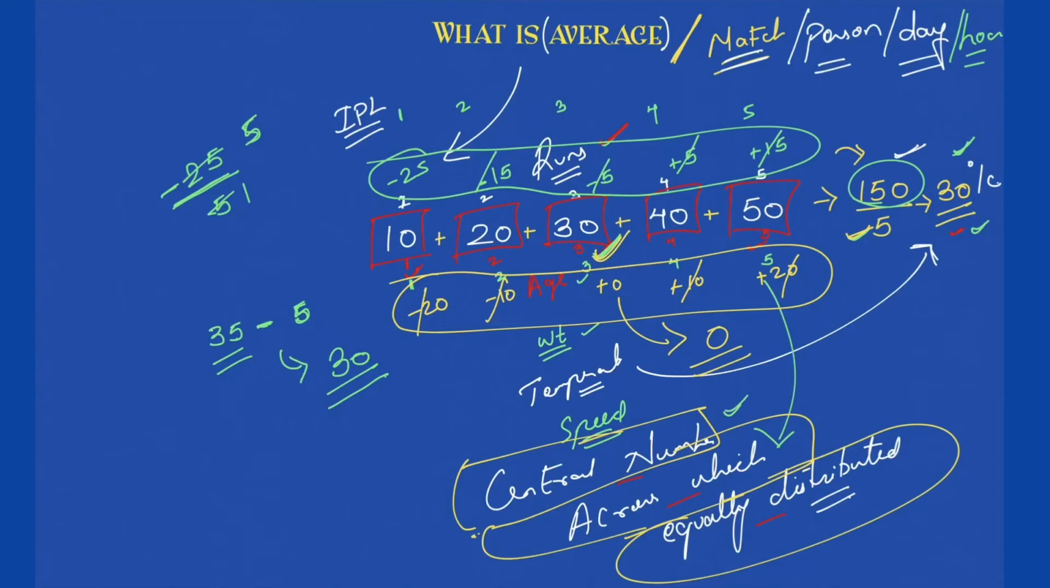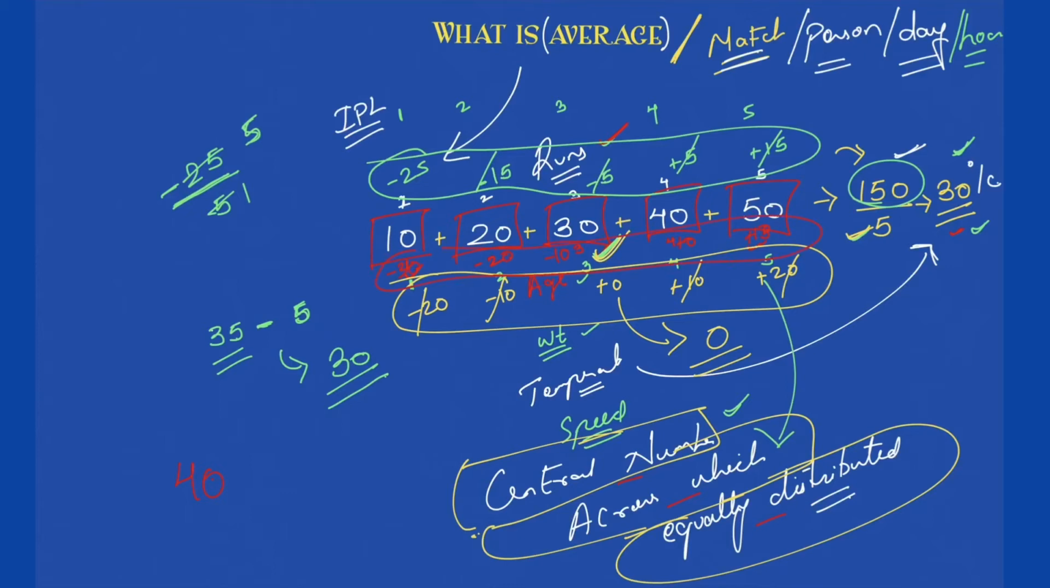Now just to give an example, if I take an average as 40, just imagine, what will happen now? With 40, this will be plus 0, this will be plus 10, correct? This will be minus 10, correct? This will be minus 20, and this will be minus 30. Now add all of them.